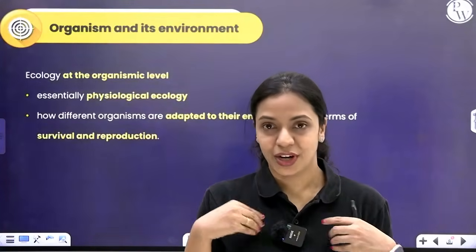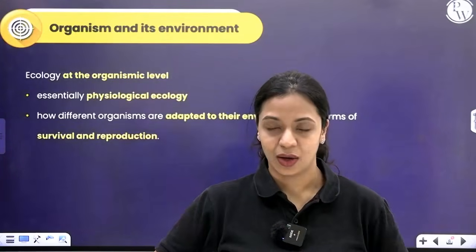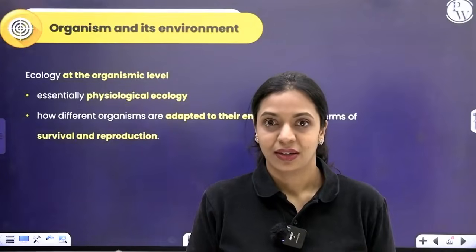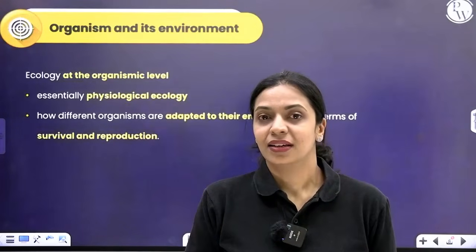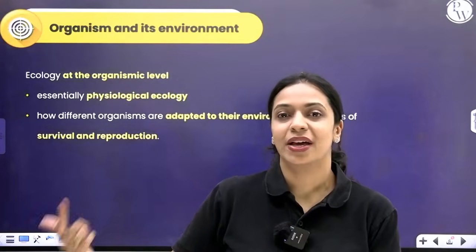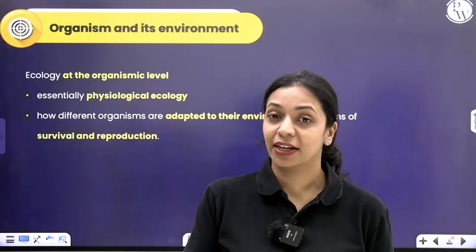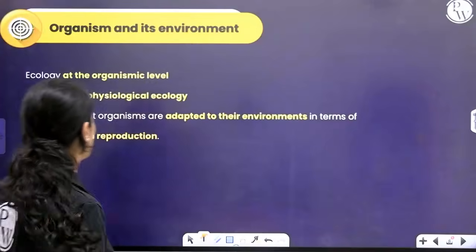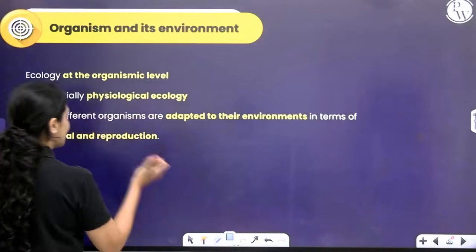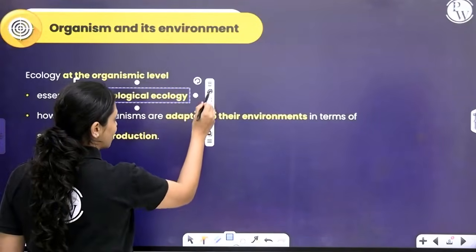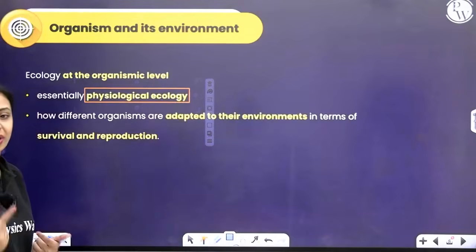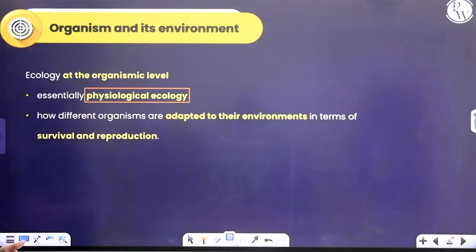So, I am present in a particular environment right now. How am I adapted to that environment? Physiologically, how am I responding to my surrounding environment? That is what we're going to learn about in organisms part, okay? So, ecology at the organism level is basically physiological ecology. Okay, how does your body respond to your surrounding environment?